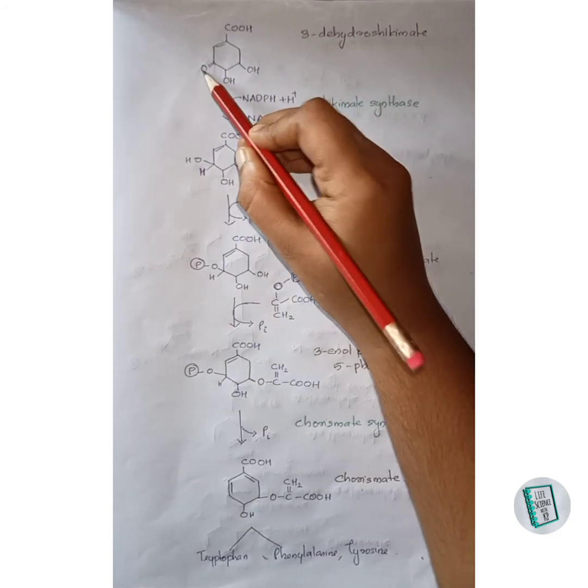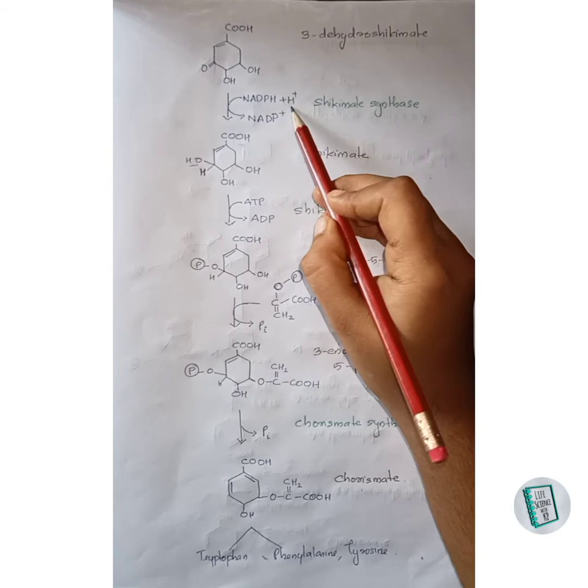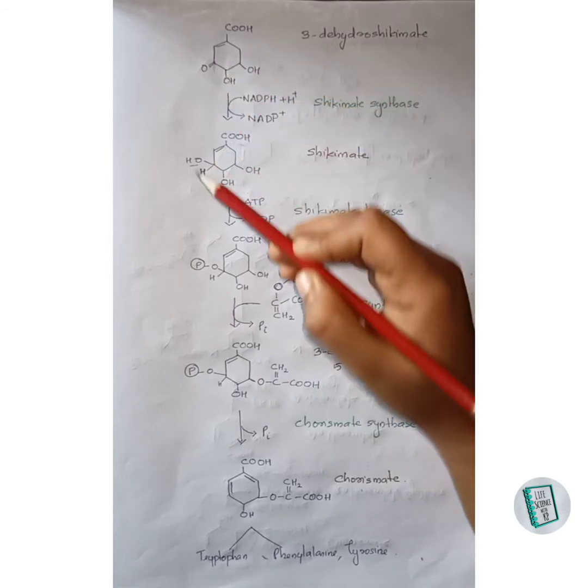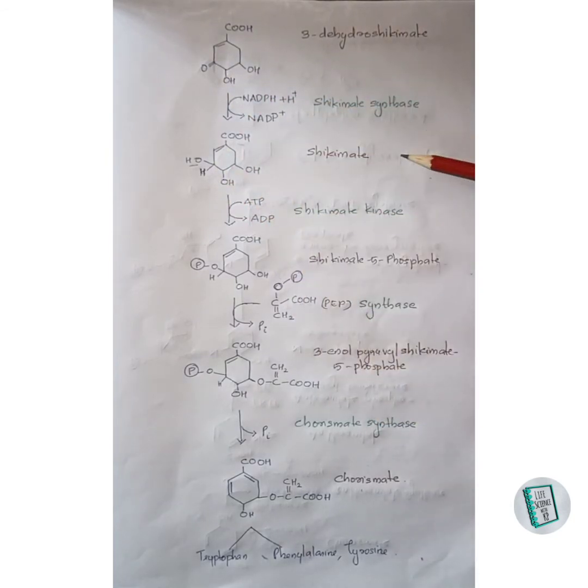The 3-dehydroshikimate thus formed undergoes reduction in the presence of shikimate dehydrogenase enzyme to form shikimate. Here NADPH donates 2 of its hydrogens. One of the hydrogens attaches with this oxygen and forms OH, and the next hydrogen attaches with this carbon and forms an H group there. This is shikimate.